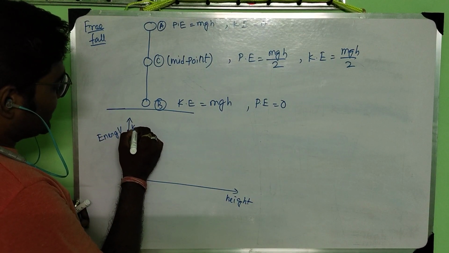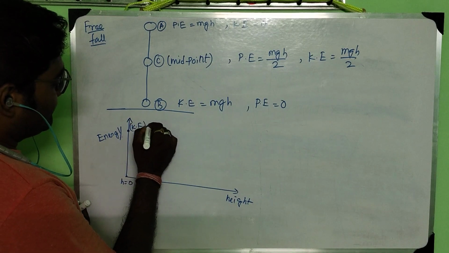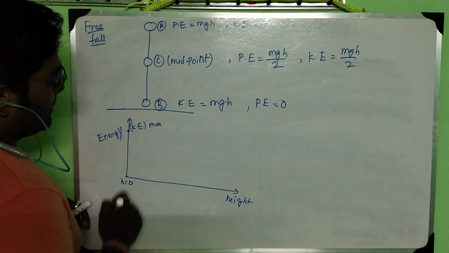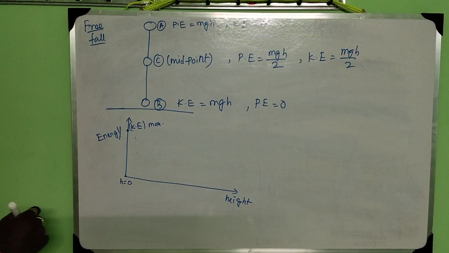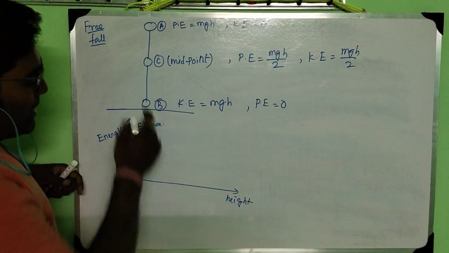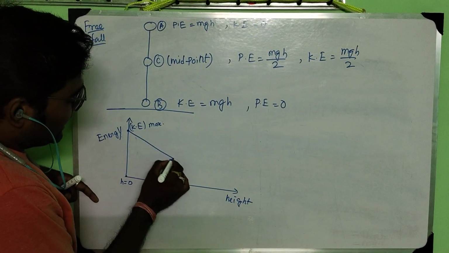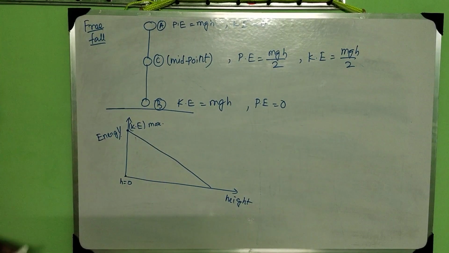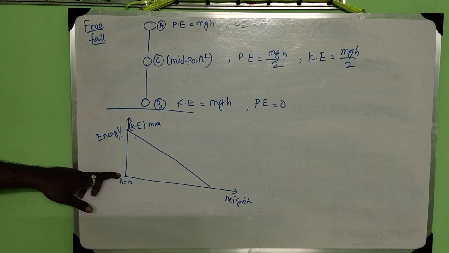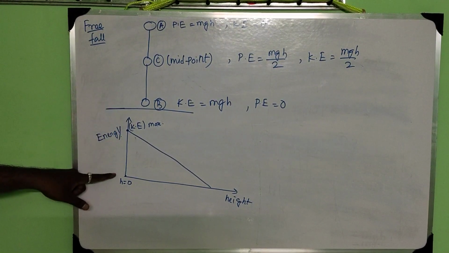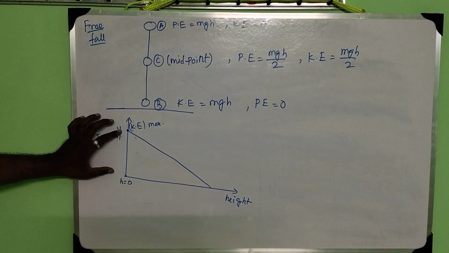This was the maximum kinetic energy. All the energy is kinetic energy. As it is moving upward, the kinetic energy decreases and ultimately it becomes 0. So at height equal to 0, at the origin, all the energy is kinetic energy.